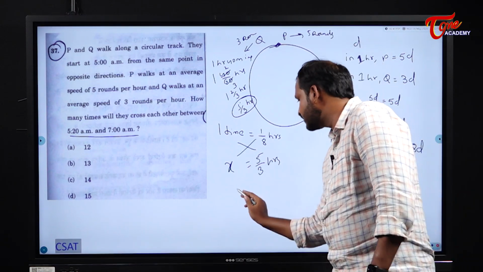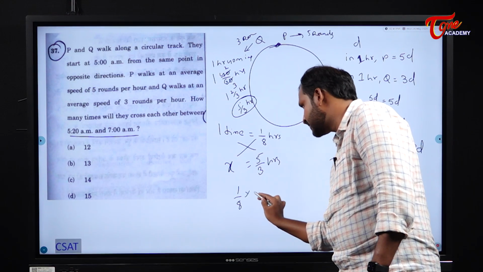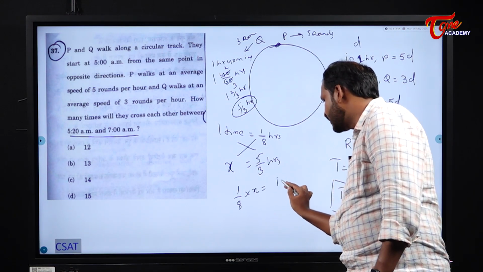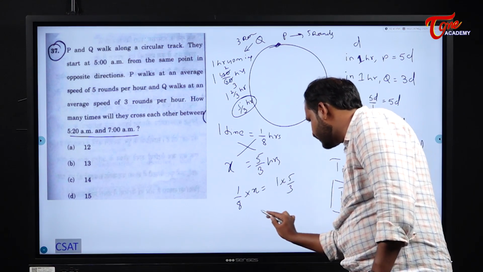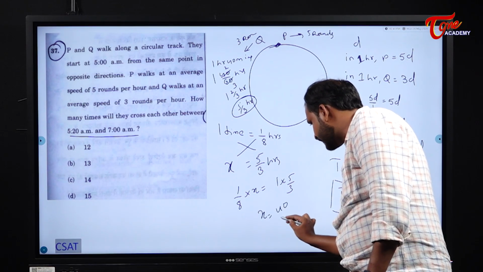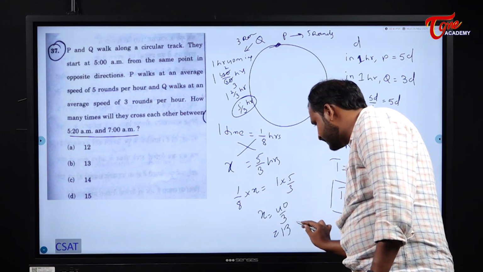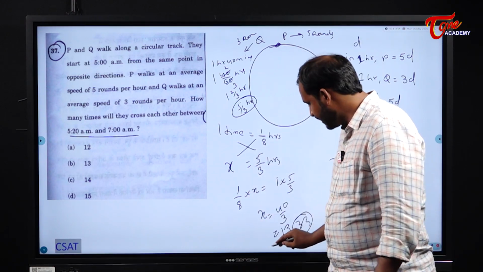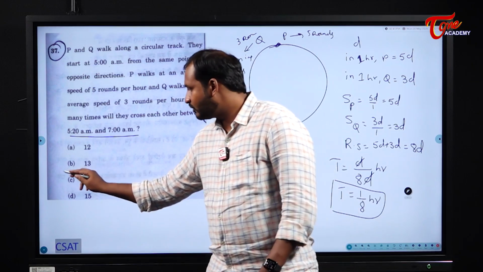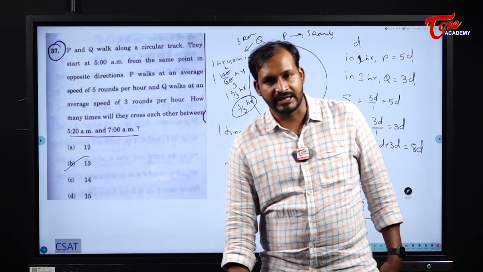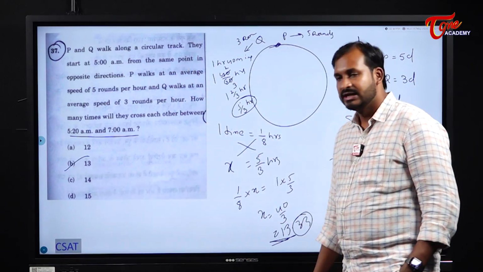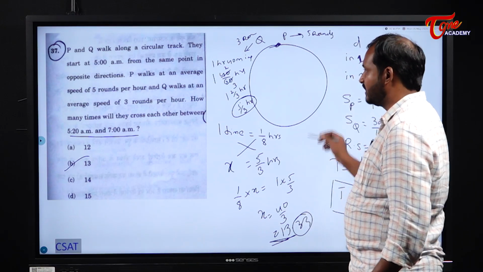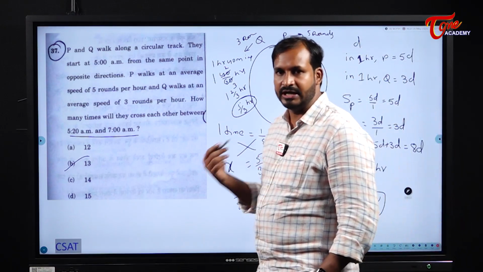So cross multiply it. 1 by 8 into x is equal to 1 into 5 by 3. So what will the x value become? 40 by 3. That one you will get 13.333. Forget about this 0.33 term. So the perfect value is how much? 13. That means they both will meet how many times? 13 times here. Okay, understood the concept. This one is based on relative speed.